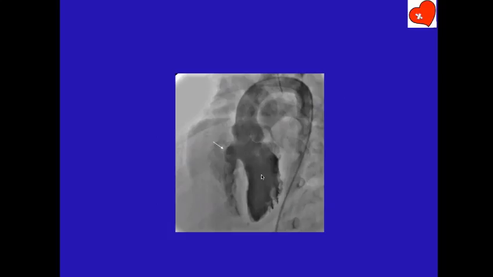What VSD is this? Perimembranous VSD. Very good. Because it's a subaortic VSD, adjacent to the aortic valve, and there is no override of the aorta. Can you see the anterior border of the aorta? If you draw a straight line coming to the septum, there is no override. Therefore, this is a perimembranous subaortic VSD.